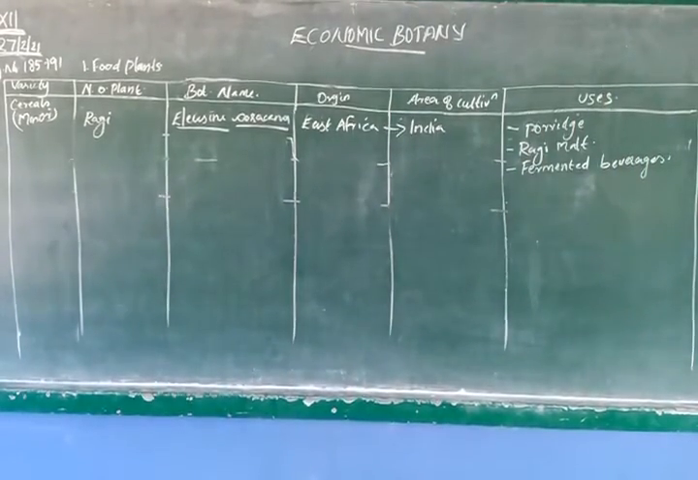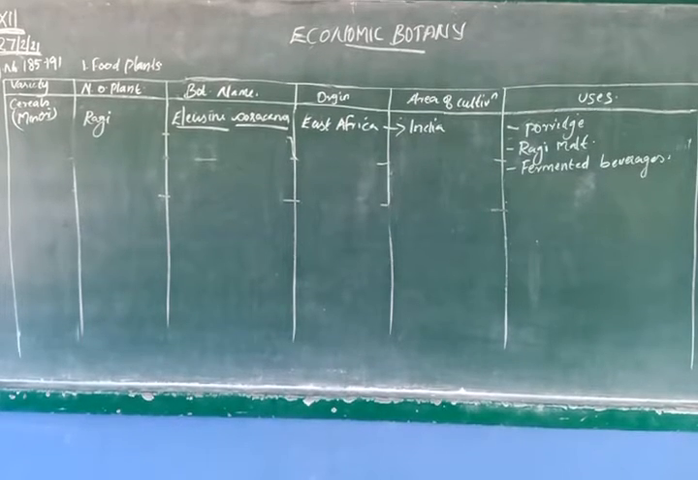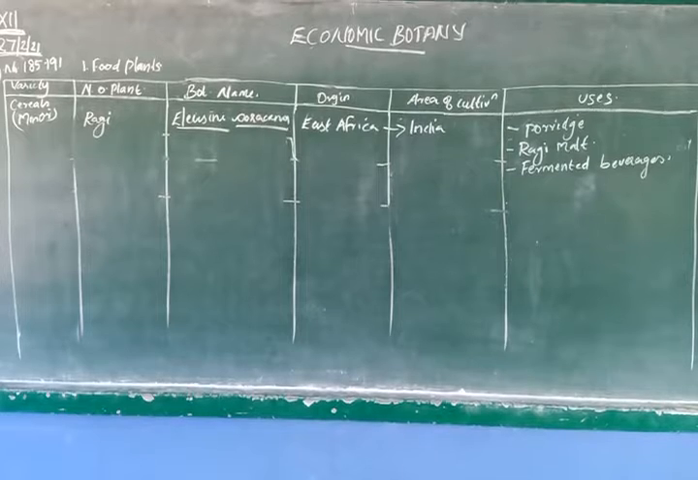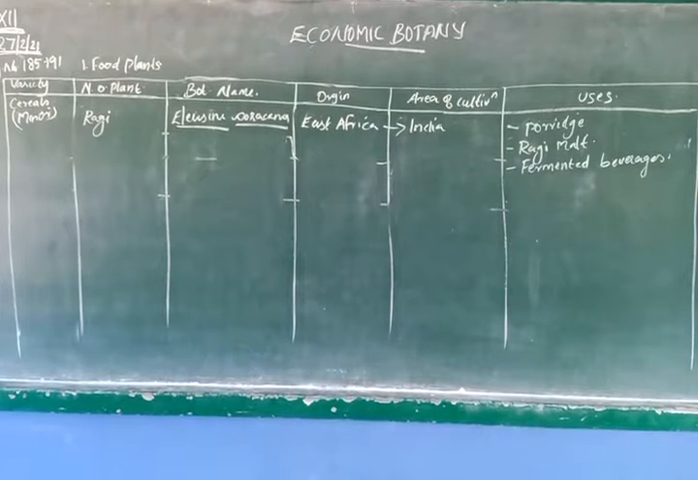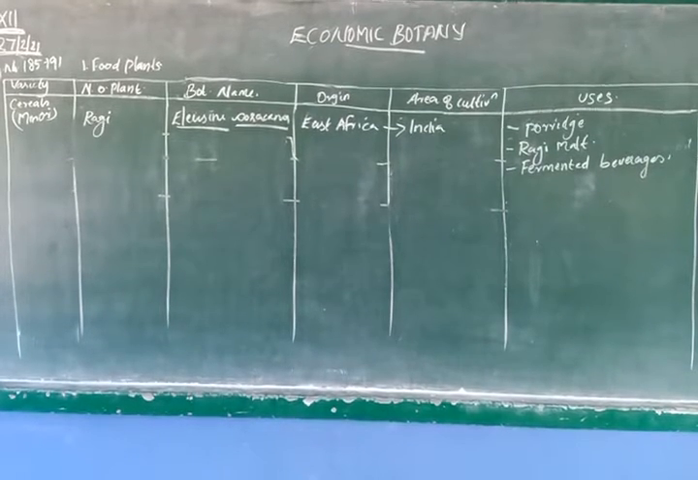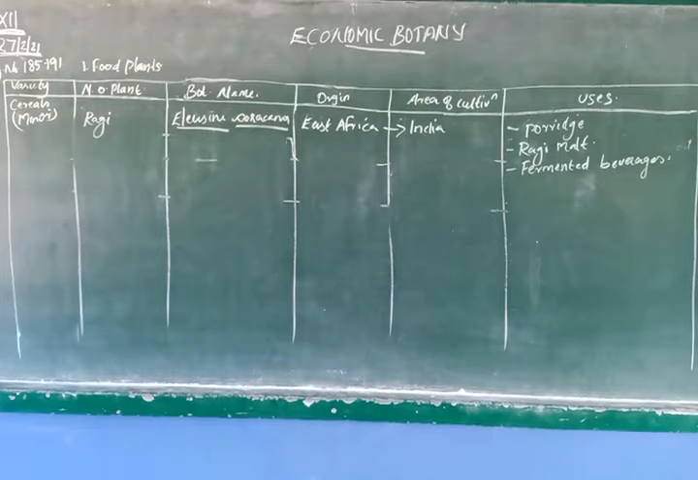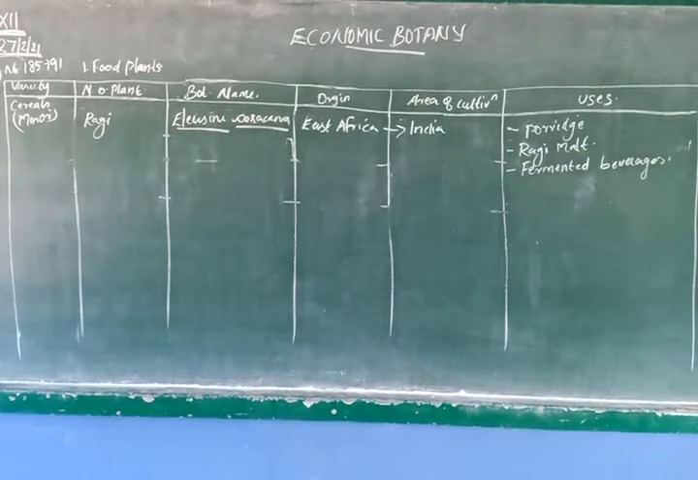So, the first minor cereal is ragi, Eleusine coracana. It originated in East Africa and was transported into India. In India, almost all the northern areas mostly cultivate ragi, and we will use it to prepare several dishes, some sweets, pudding, etc. Other than that, we will use it to make porridge. And ragi malt we will use as a drink, and in fermented beverages also we will use ragi.